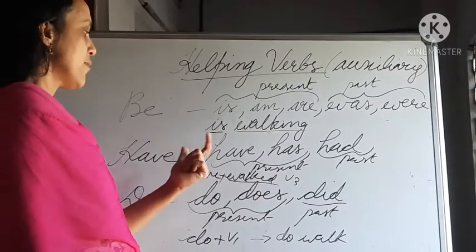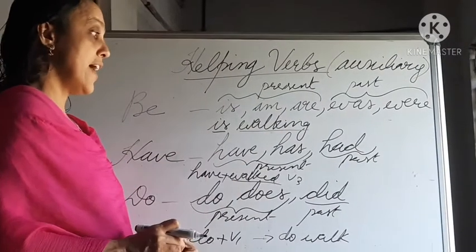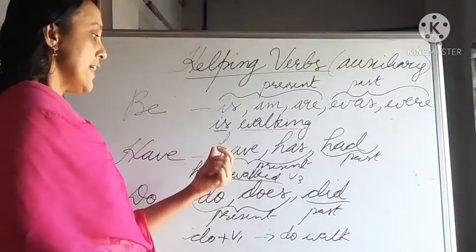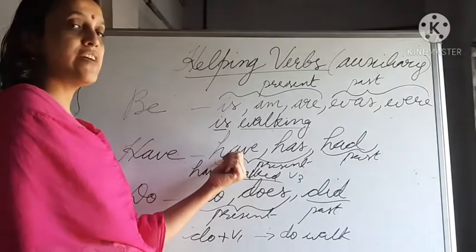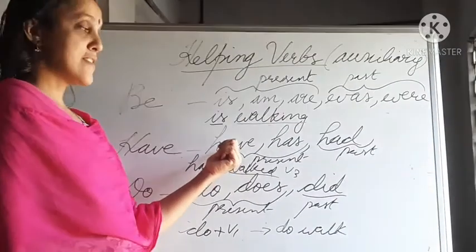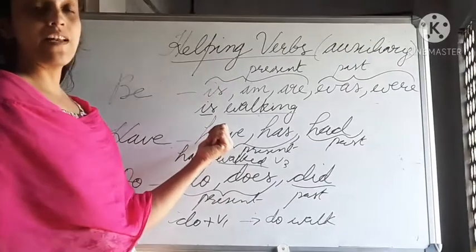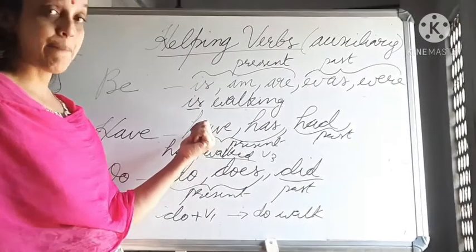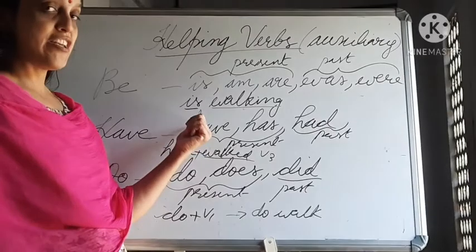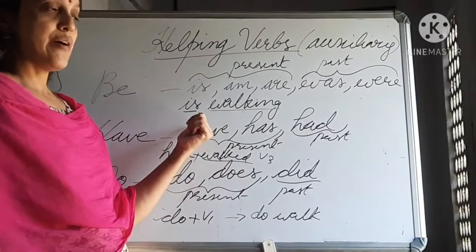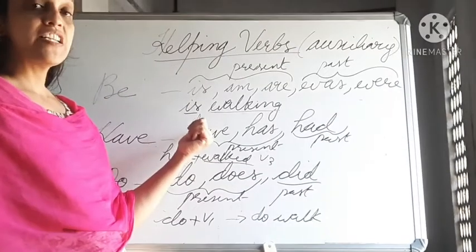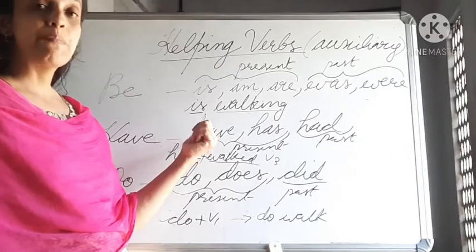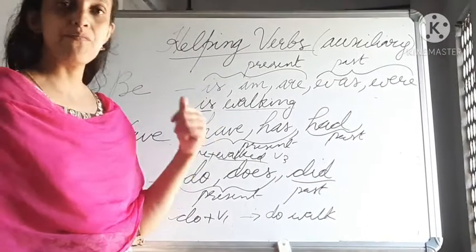Next one. What about has, have, had? Here have can be used with plural subjects in present tense. Plural means more than one thing.